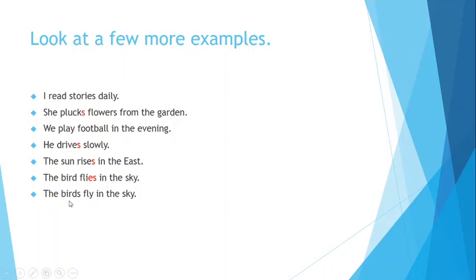But when we have a plural noun, which means more than one bird, more than one thing, we will always use the simple verb and we will not add any kind of s or es. We will not add s or es with a plural noun, but we will use s or es with the verb only with a singular noun. Do you get it, students?